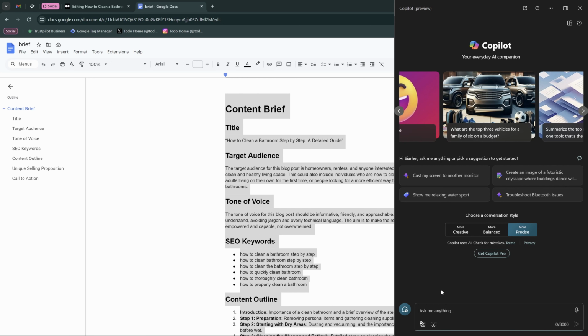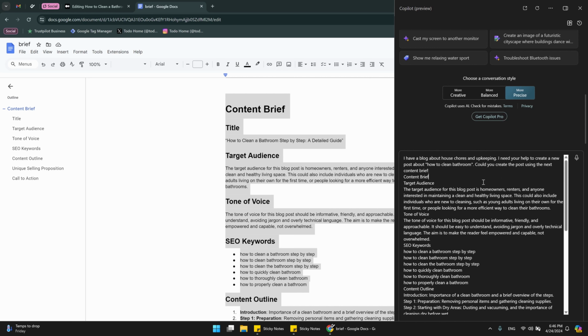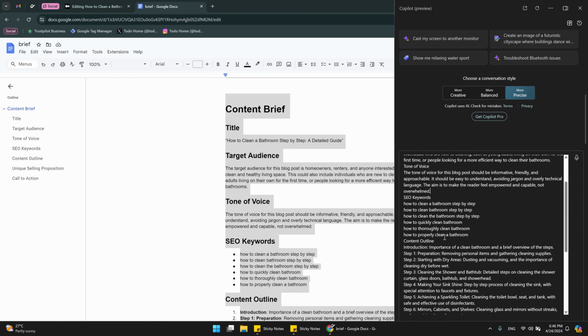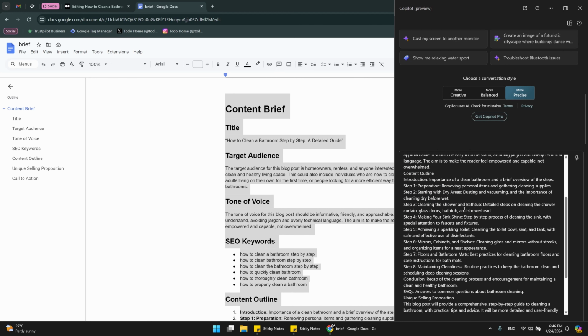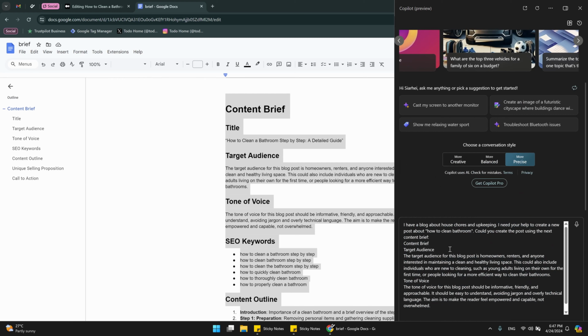The prompt should be pretty much the same. I probably should have copy-pasted, but now it's lost. I will start by providing a context first. I will remove the title this time because I want it to come up with its own title. Duplicate titles can be considered by Google as duplicate content. I will remove keywords. I will actually remove all the content outline, everything. I will leave only the idea of the article, target audience and tone of voice.